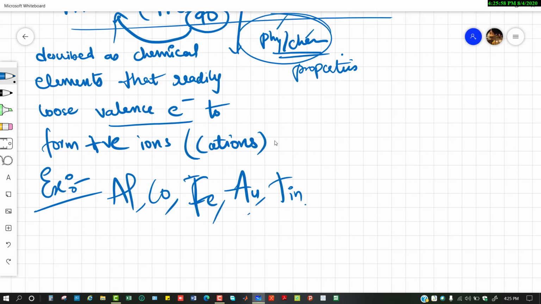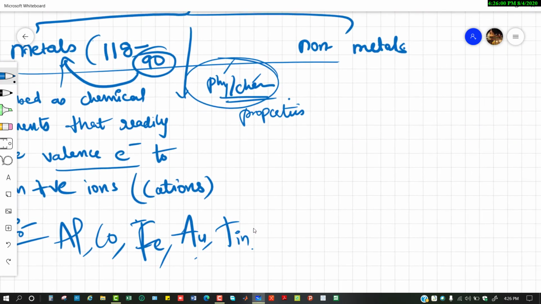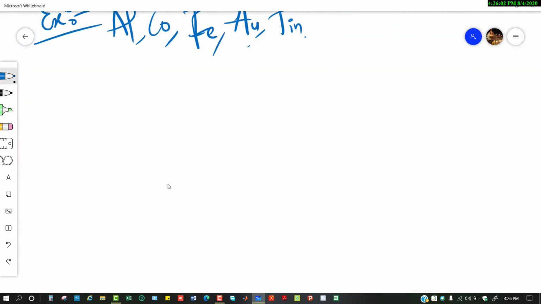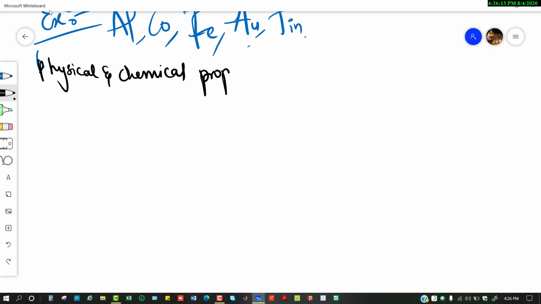So now let's see what its physical and chemical properties are. We'll look into them one by one, so please pay attention.